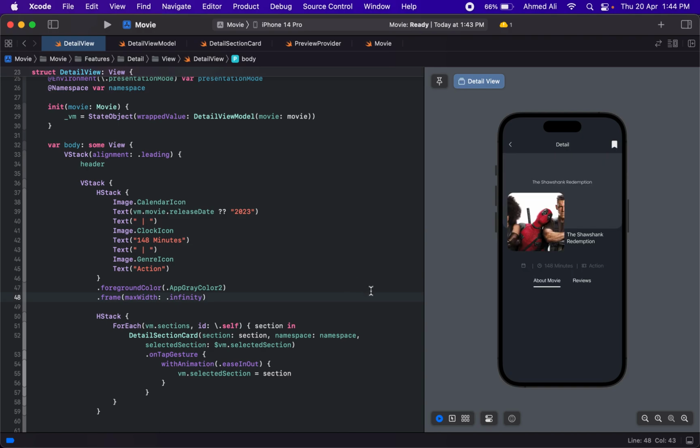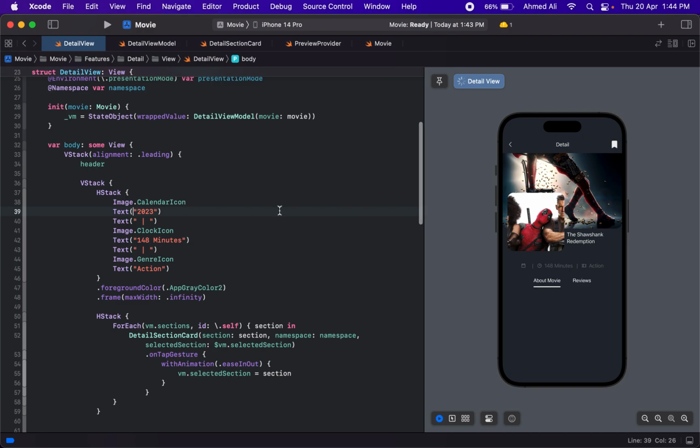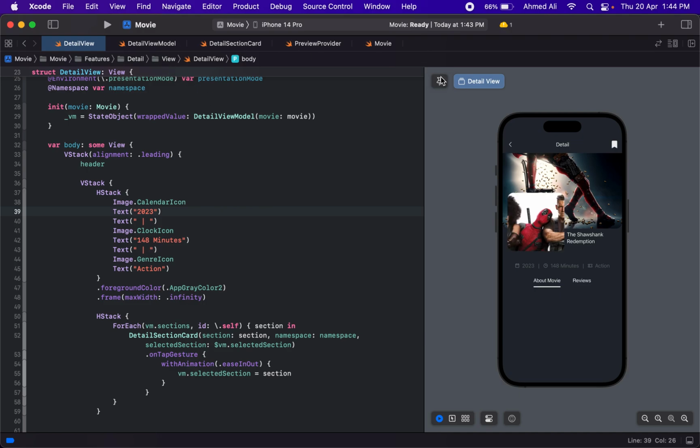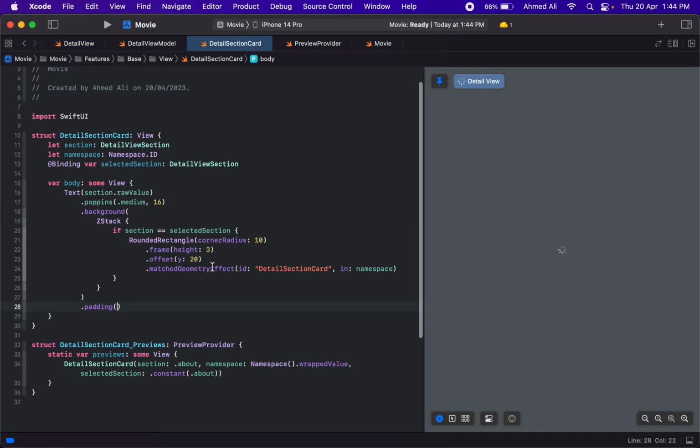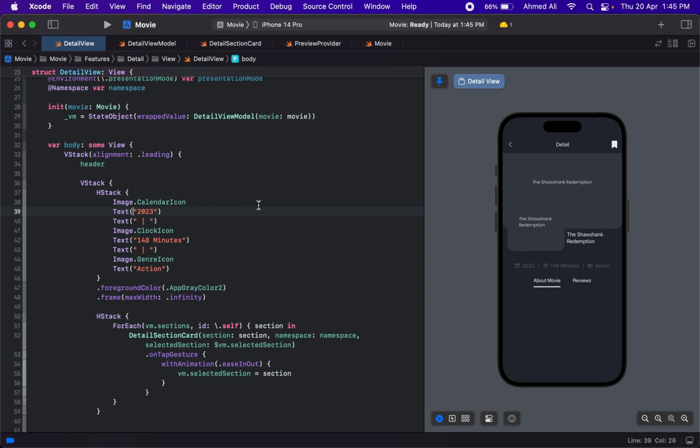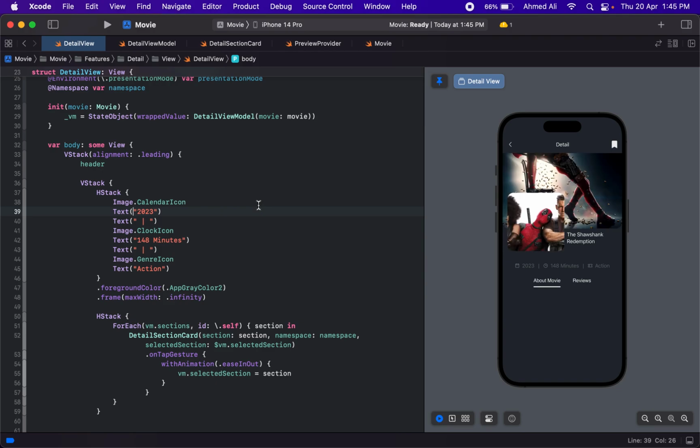It's better. And I guess this release date is not coming or it's empty or something, so that's why we don't have any text. So for now I will just put this before value and quickly into our details section code, we do have this Poppins value. So I guess that's all for this video. In the next video we will try to load the reviews for this movie. So that's it. Thank you.